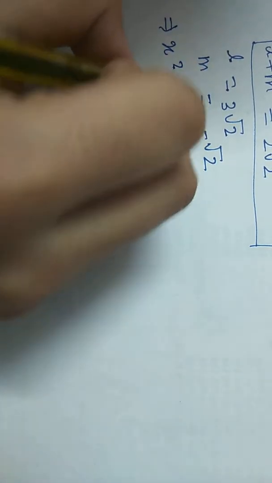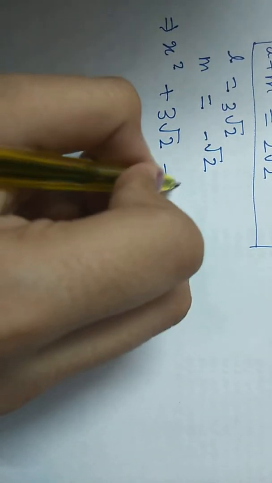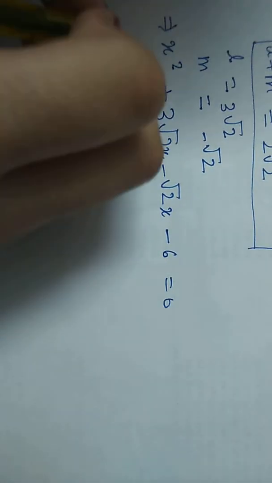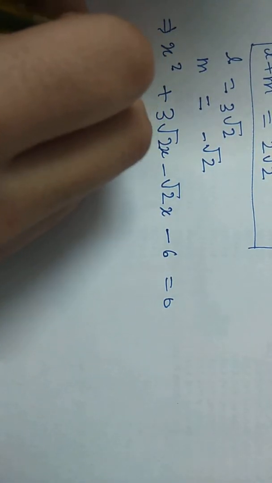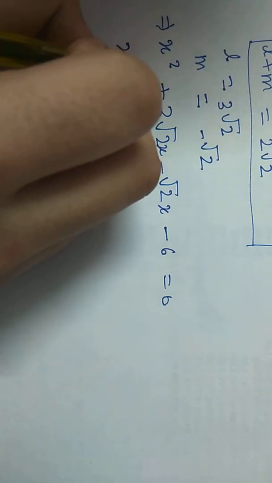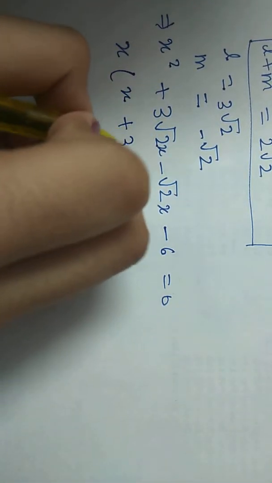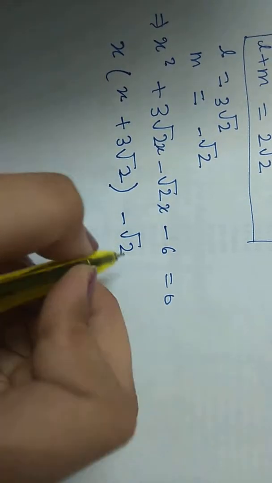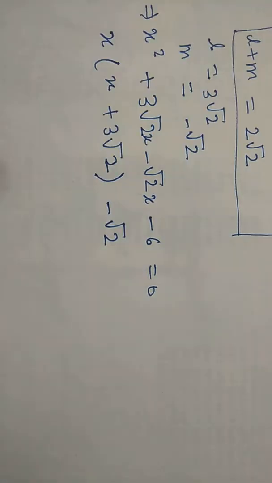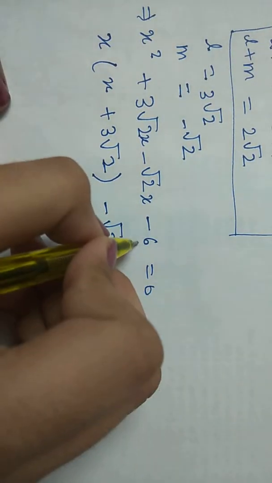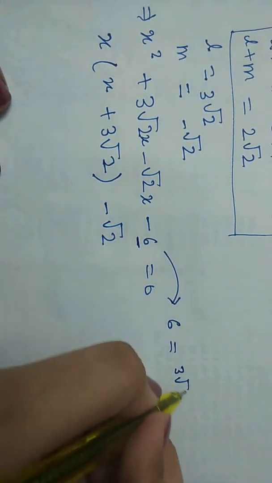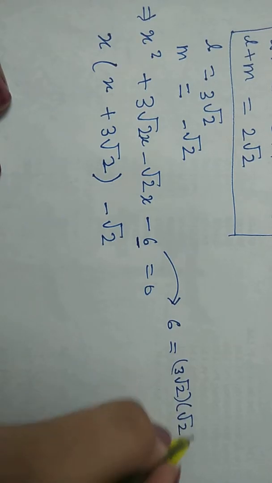Moving forward, x square plus 3 root 2 x minus root 2 x minus 6 is equal to 0. Taking common, x plus 3 root 2 minus root 2. Now this 6 can be written as 3 root 2 into root 2.